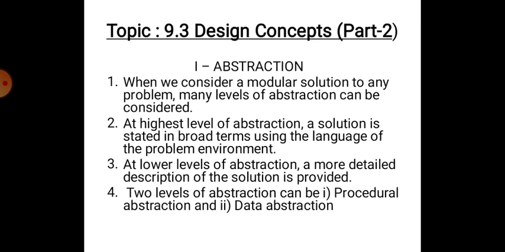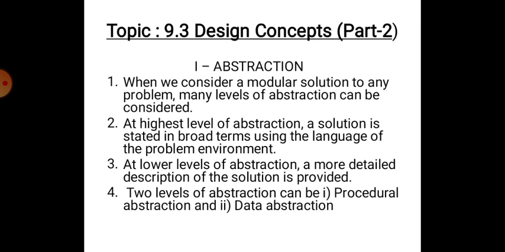Point number two. At highest level of abstraction, a solution is stated in broad terms using the language of the problem environment. So there are different levels of abstraction, and at the very highest level, we can state the problem in broader terms considering the problem environment.